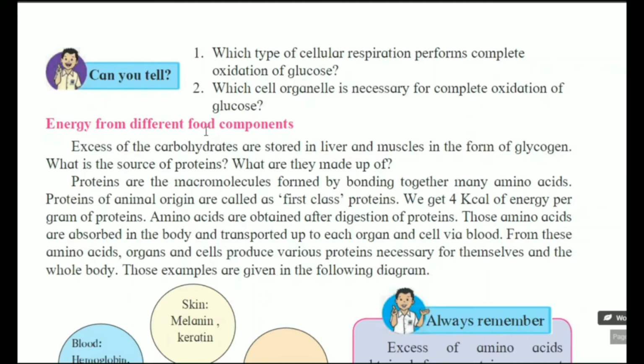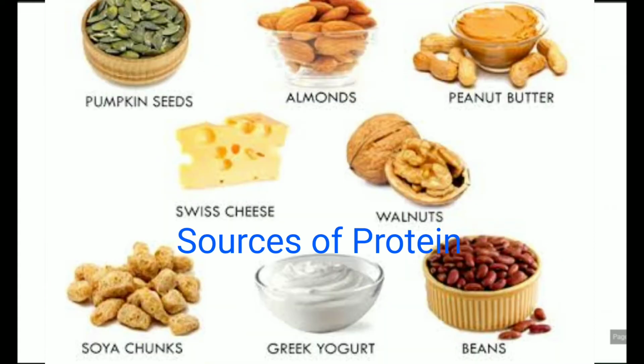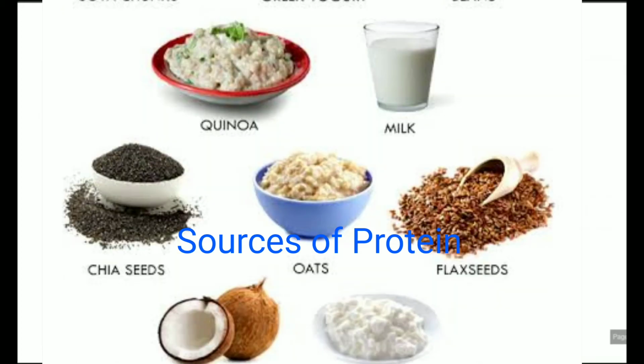In food, carbohydrates are there, proteins are there, fats are there, yes, vitamins, certain minerals. Excess amount of carbohydrates are also taken, and that excess amount gets stored into the liver and muscles in the form of glycogen. We know that the sources of proteins are nothing but milk, cheese, eggs, soya, almonds, sprouts, seafood. These are the commonly important sources of the proteins.